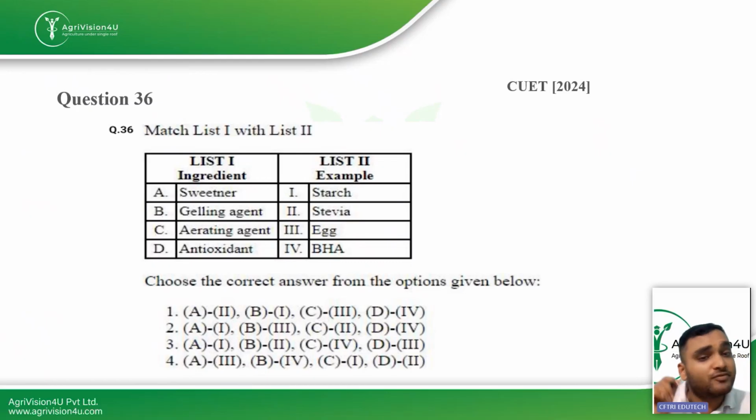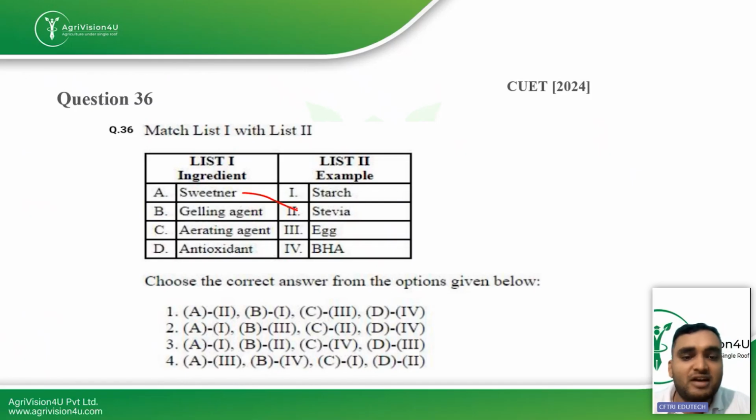Then the next question which we have is match the following. So you will see that very often match the following type questions are given in your exam. What happens in a match the following question is that the overall mindset of the student is judged, whether he is able to give four right options or not. So in just a single question they are able to ask four questions. So this is also one of the ways. Also, match the following questions are ideally tough, and sometimes they can be easy, because if you are able to guess one right answer, you will be able to guess the option which is given below.